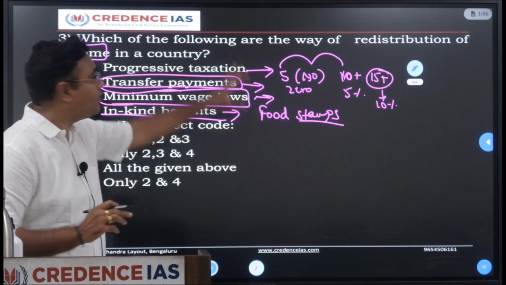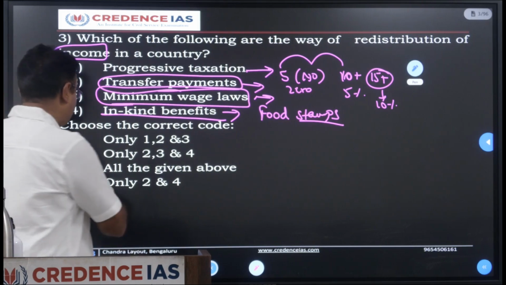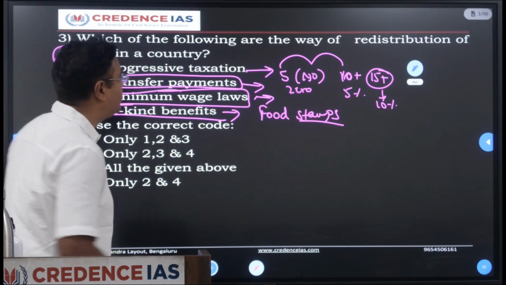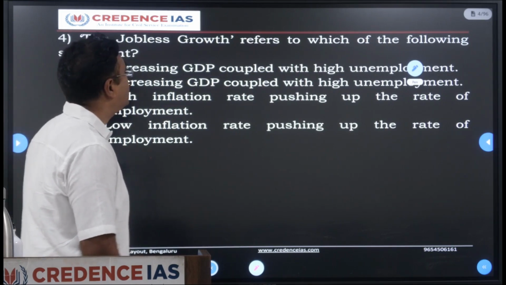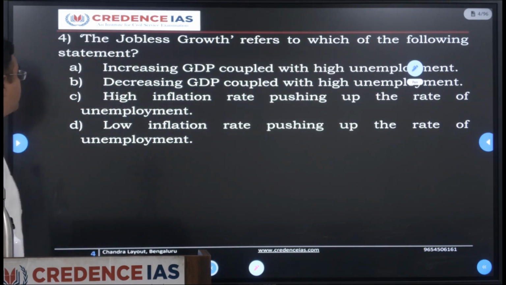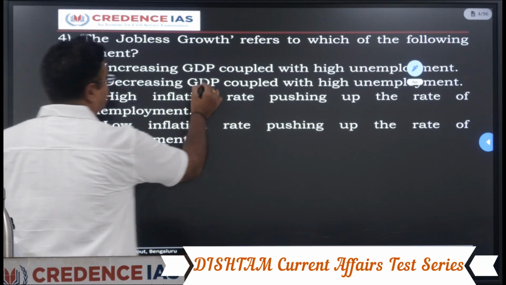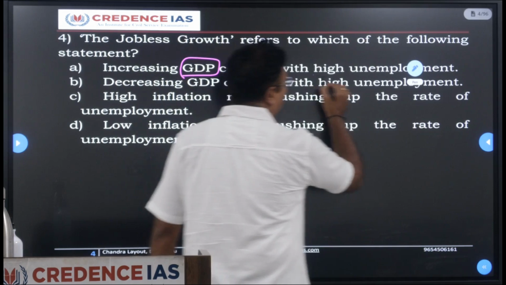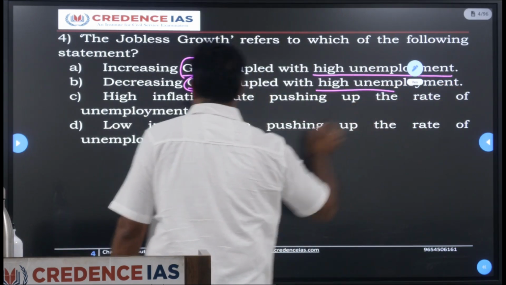So those are also an example with regard to the redistribution of income. So all the statements given are true with regard to the given question. Moving on to the next one, the jobless growth refers to which of the following statements? The statement is straightforward: increasing GDP coupled with high unemployment, or decreasing GDP coupled with high unemployment.